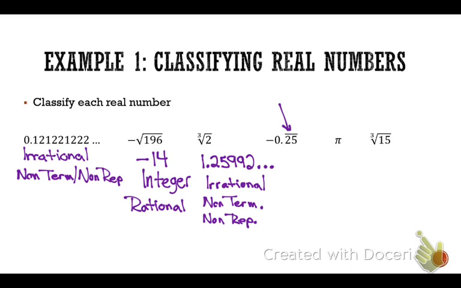So, it's right in front of you. Anytime you see a repeating decimal, you're going to say it's rational because it's repeating. Even though it keeps on going and going into infinity, there is a pattern here.